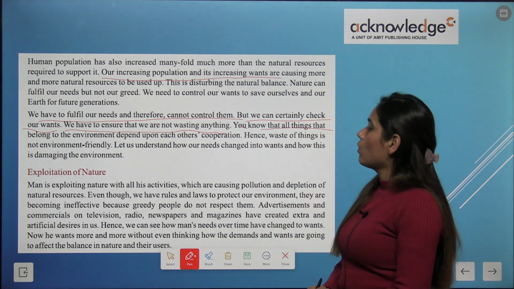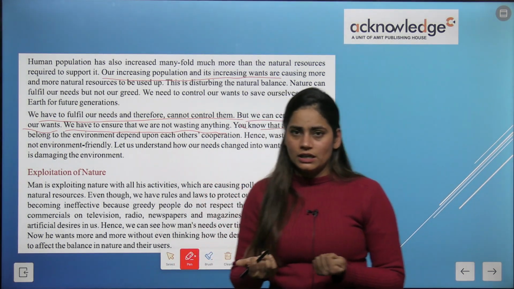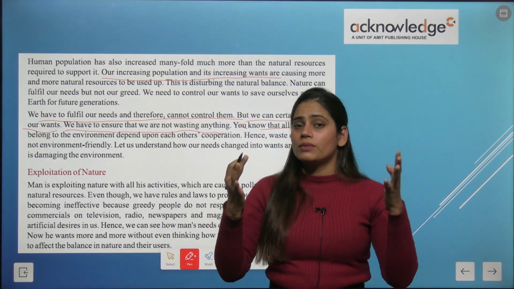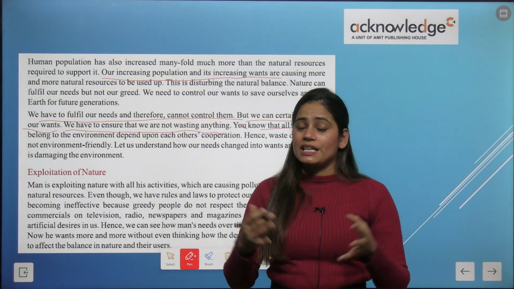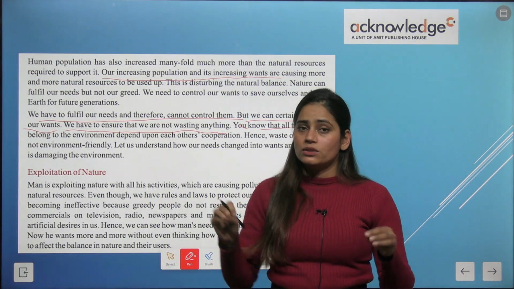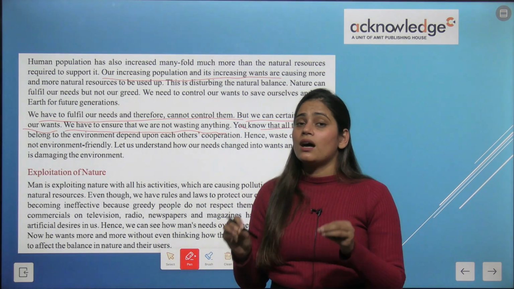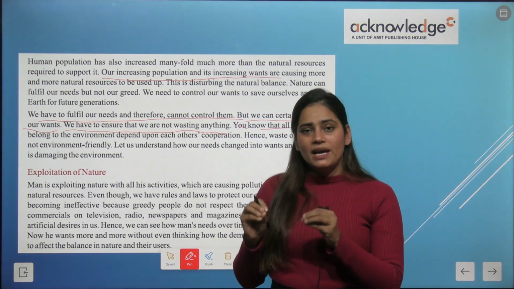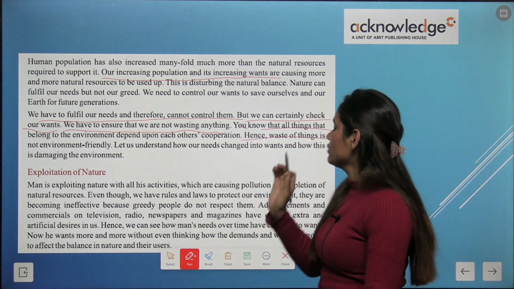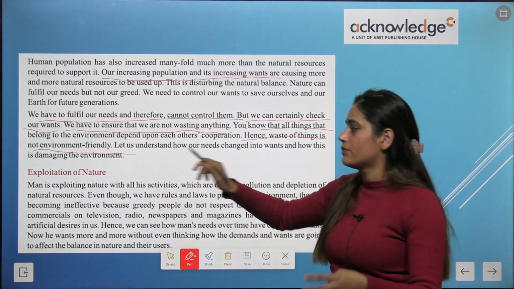All the things belong to the environment. What we are getting is coming from the environment, and if we are just wasting things, somewhere indirectly we are causing harm to the environment. Hence waste of things is not environment friendly.